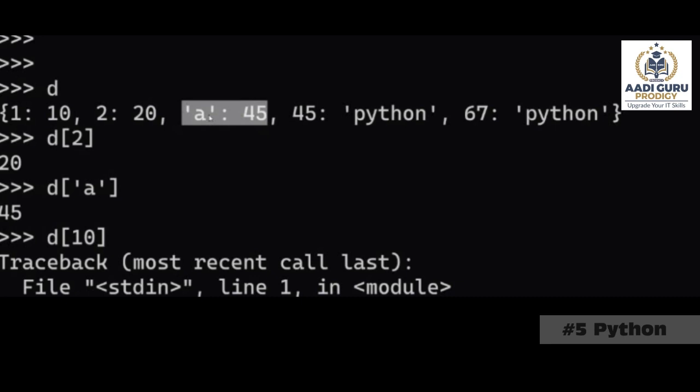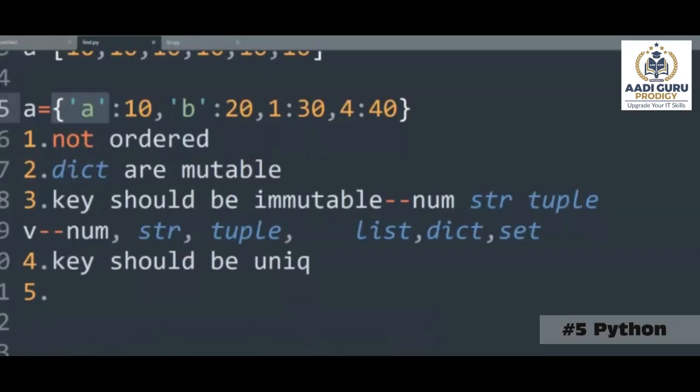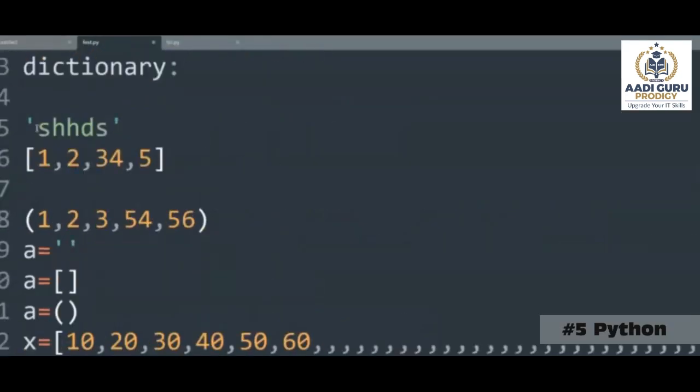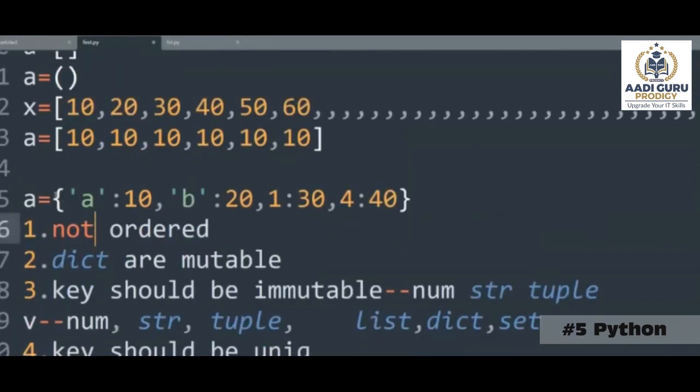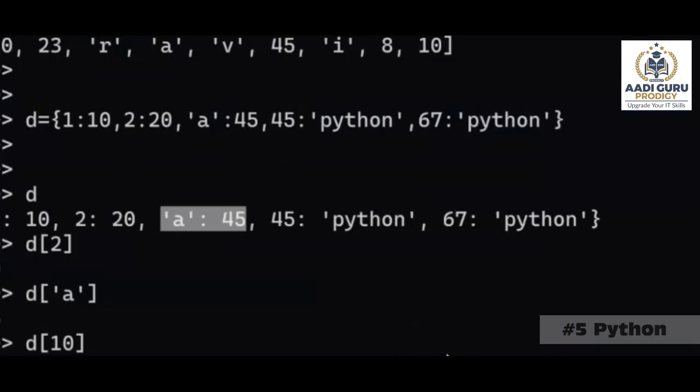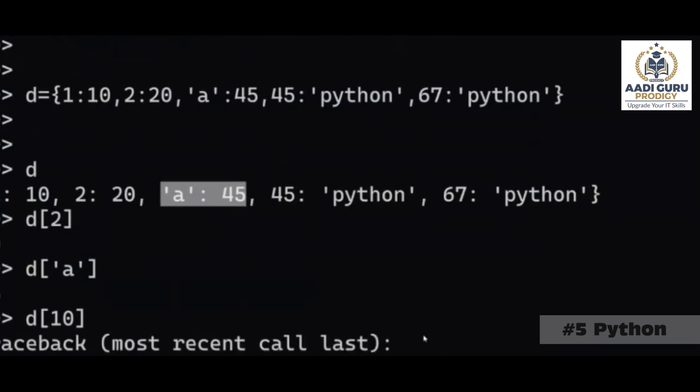Indexing is there only in tuple, list and strings, because they are ordered. They follow the same order. That's why index is applicable there. But here, indexing is not applicable. If indexing is not applicable, then slicing is also not applicable.